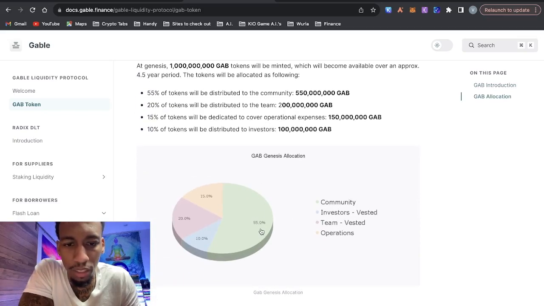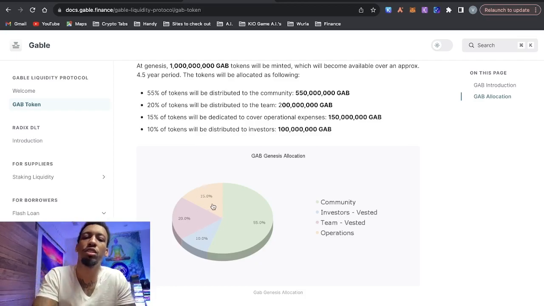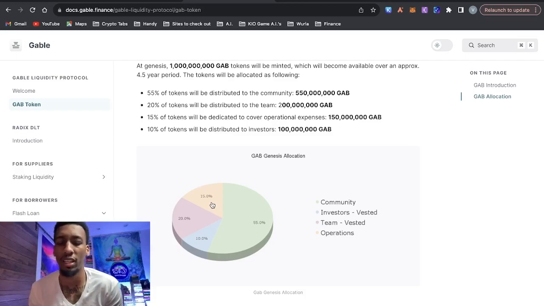So 55% went to the community, which is good. 20% to the team. It's kind of a lot. 15% to operations, which is still technically the team, but I guess used for business ventures and not a direct payout. Who knows if they'll actually do that? And then the remaining 10% went to investors.